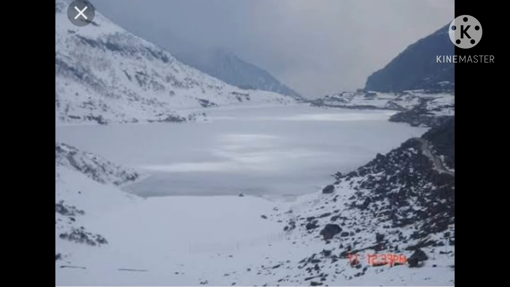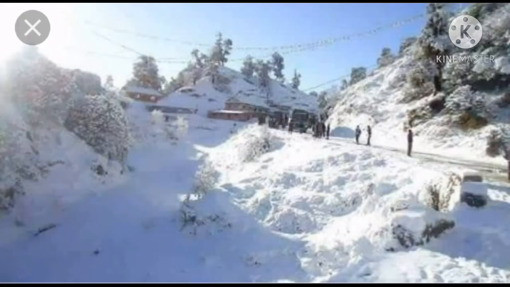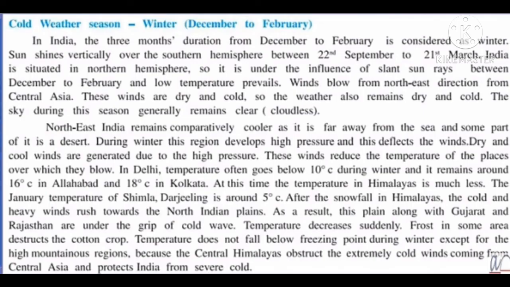After the snowfall in Himalayas, the cold and heavy winds rush towards the North Indian plains. As a result, these plains along with Gujarat and Rajasthan are under the grip of cold wave. That is the reason why we are feeling such cold here. Temperature decreases suddenly. Frost in some area destructs the cotton crop. See now, this is the ill effect of it.